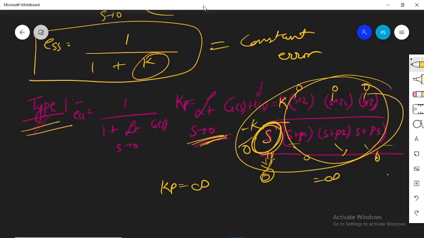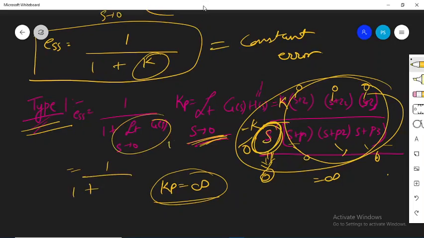As soon as you switch from type 0 to type 1 system, the value of Kp turns from a constant value to an infinite value. And if this value becomes infinite, then what is going to happen to the error? Error is 1 divided by 1 plus Kp, and Kp is infinite. So this error is going to become equal to 0. 1 divided by 1 plus infinite is again infinite, and 1 divided by infinite is going to be equal to 0.